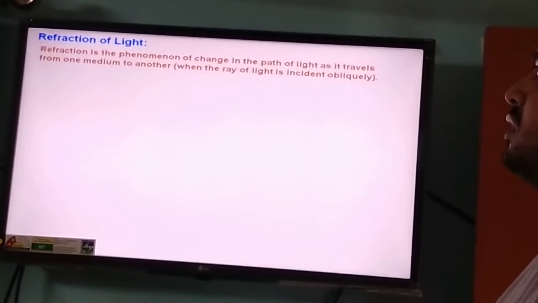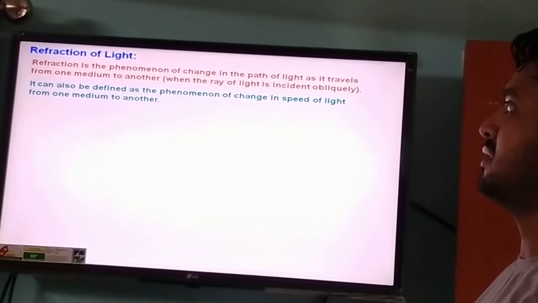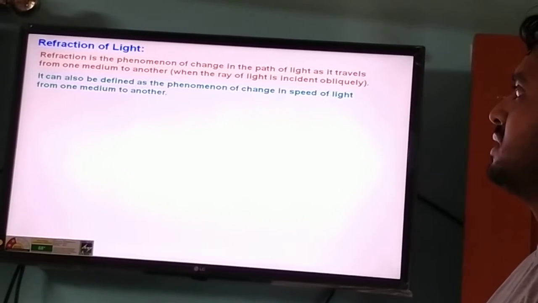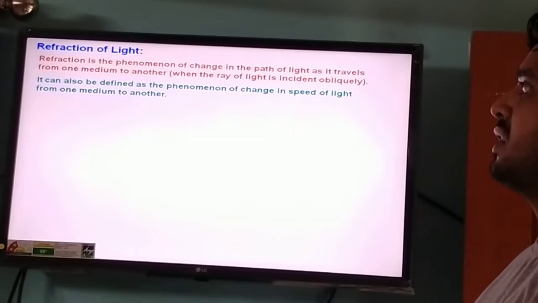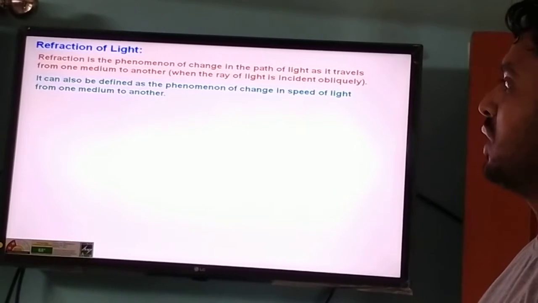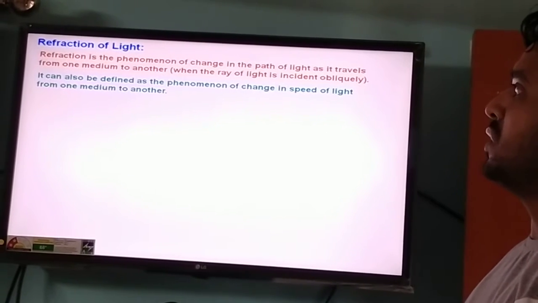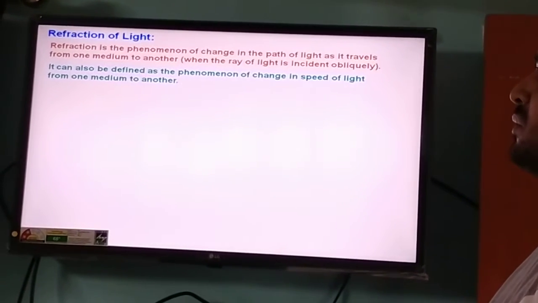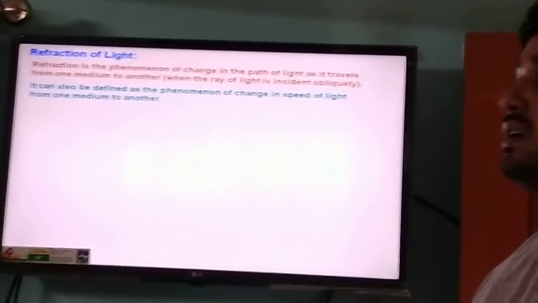आज हम पढ़ेंगे रिफ्रैक्शन ऑफ लाइट। Today's topic is refraction of light. So you can see what is the refraction of light. Refraction is the phenomena of change in the path of light as it travels from one medium to another. In other words, we can say when the light passes from one medium to another medium, then the path of light changes. So it can also be defined as the phenomena of change in speed of light from one medium to another. This is the cause of refraction.